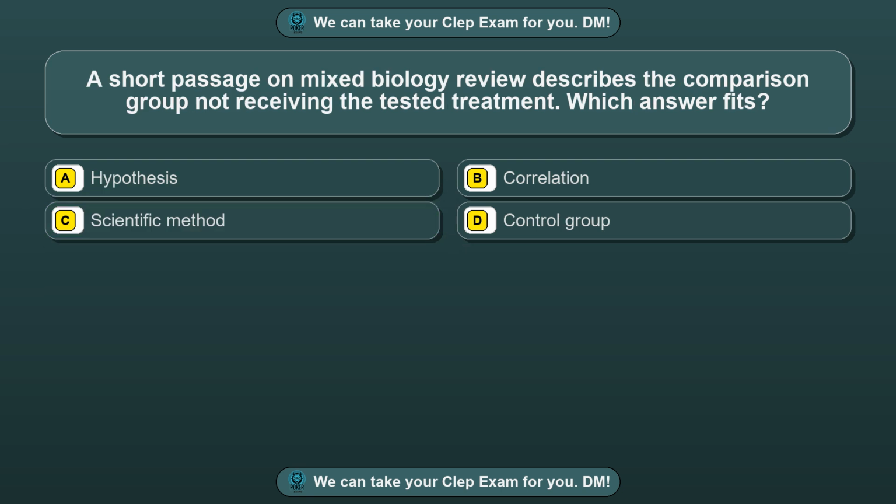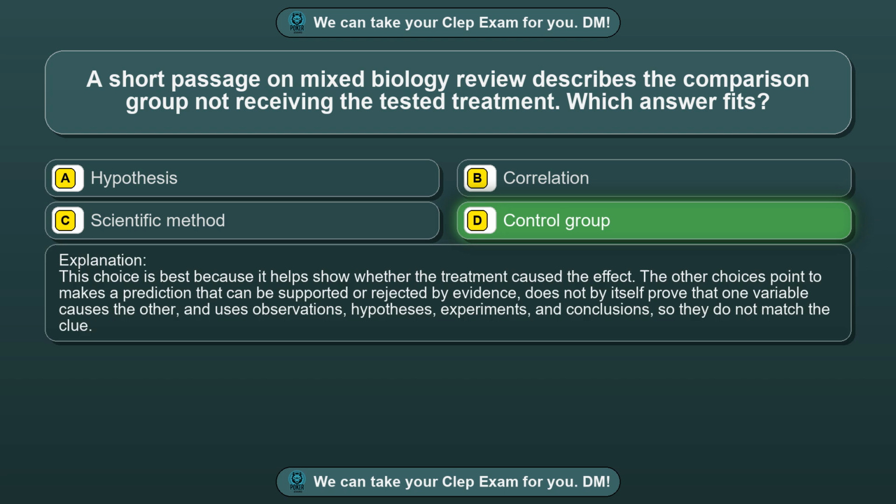Question 29. A short passage on mixed biology review describes the comparison group not receiving the tested treatment. Which answer fits? Option A, hypothesis. Option B, correlation. Option C, scientific method. Option D, control group. The correct answer is option D, control group.